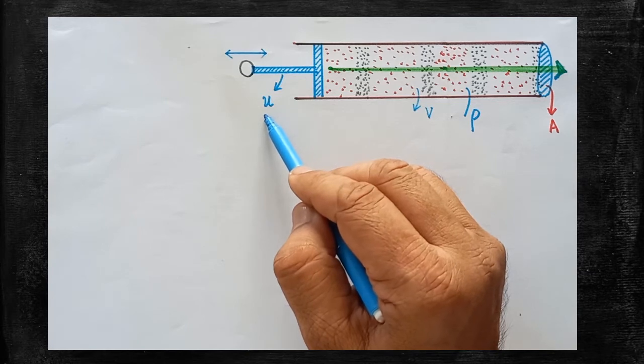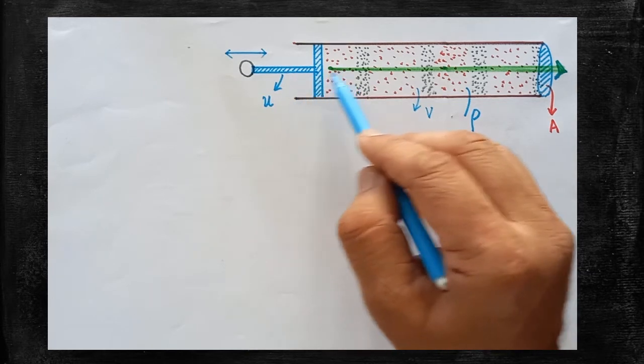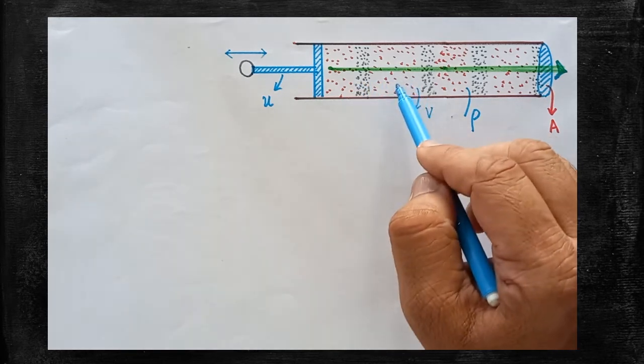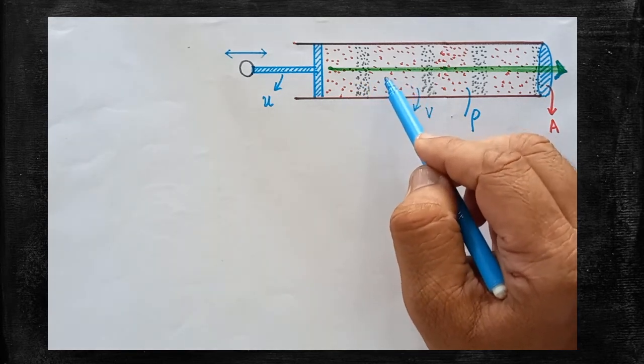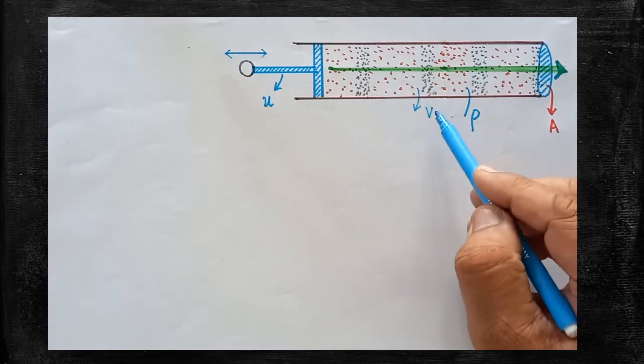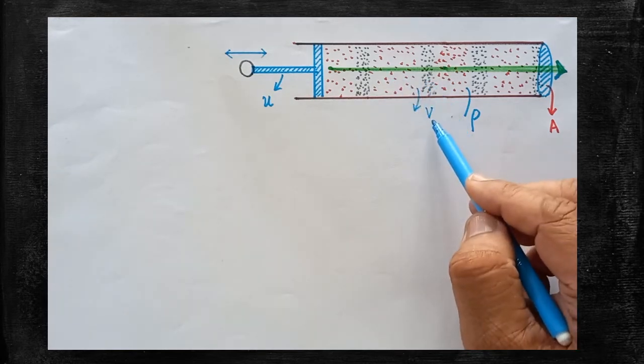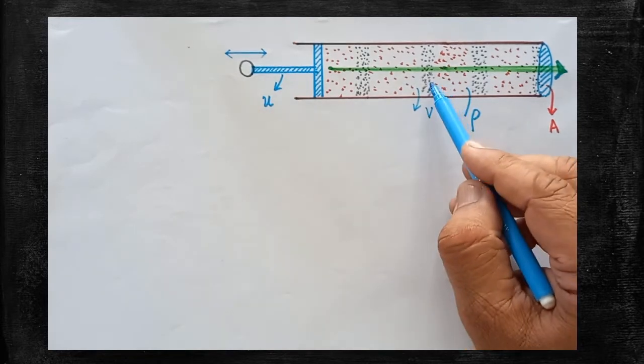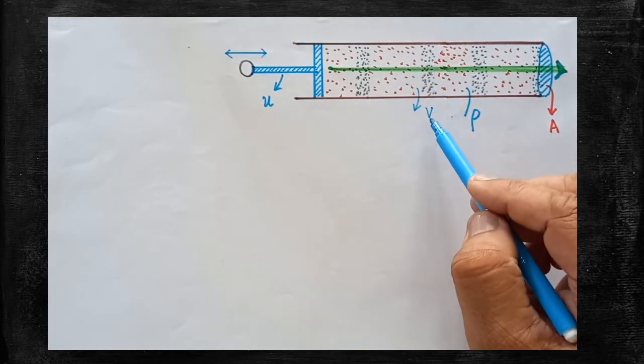Because of the movement of the piston, the air molecules start vibrating, and within them the wave is created. The velocity of the wave should be taken as v.